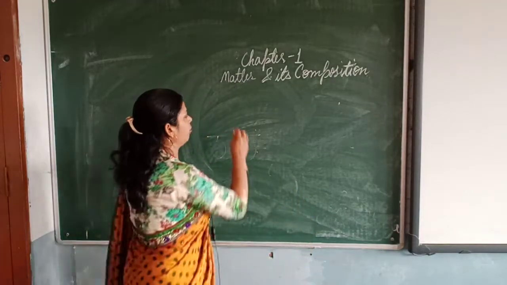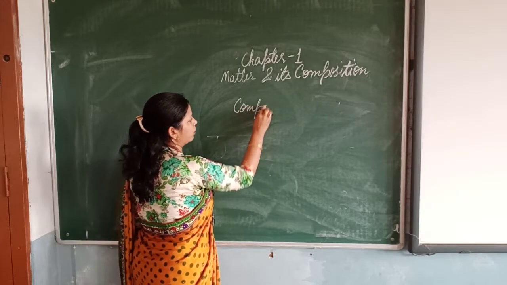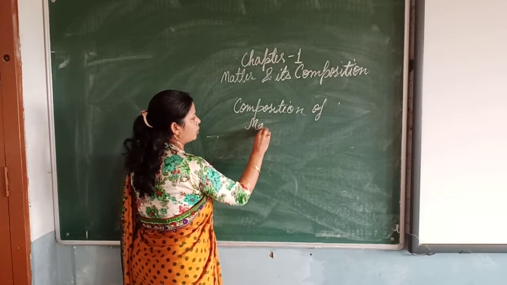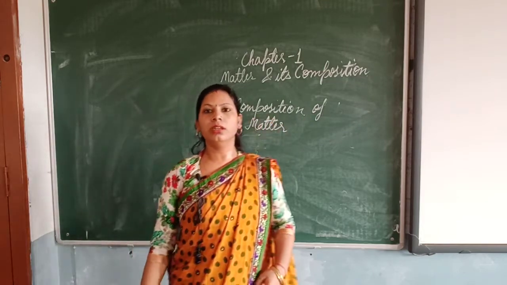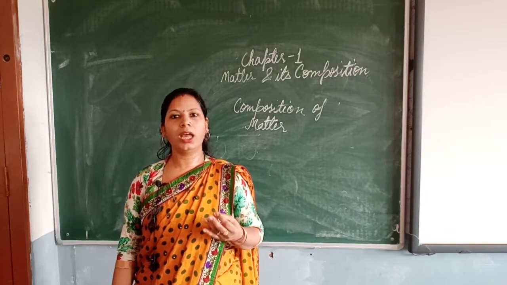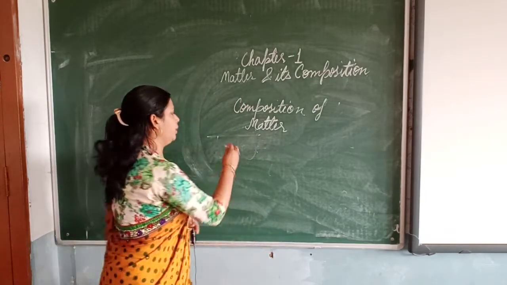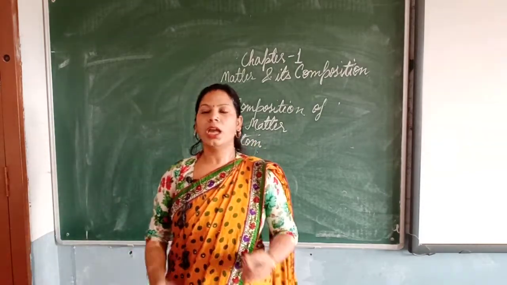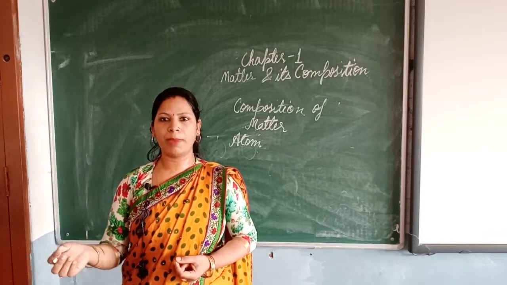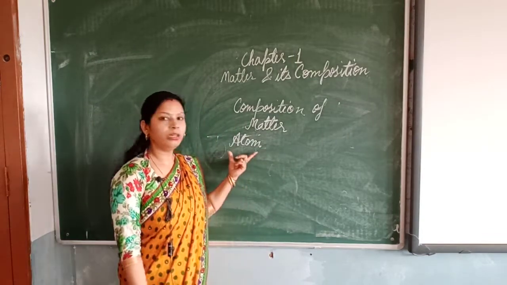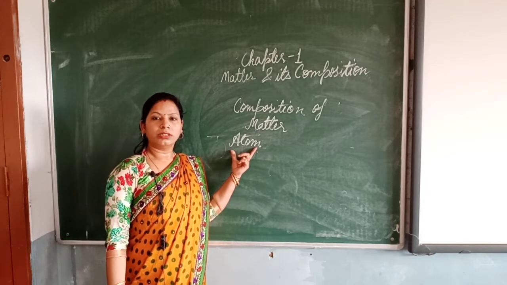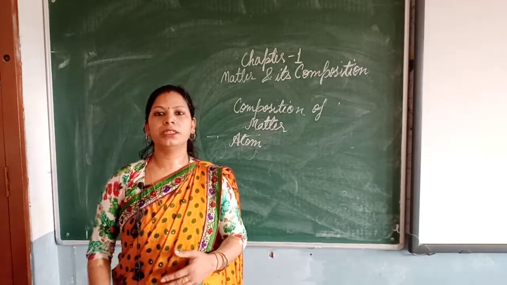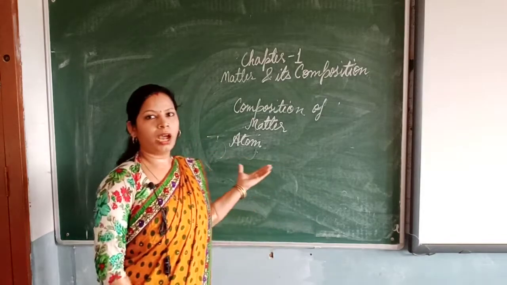So the next topic is related to the composition of matter. When we talk about the composition of matter, we have to study atoms and molecules. So first will be atom. As you know, matter consists of atoms. It means atom is the smallest unit which will make matter, or atom can be the building block for matter. Atom is the smallest unit of matter which may or may not exist independently but takes part in a chemical reaction. Here I am writing the definition.